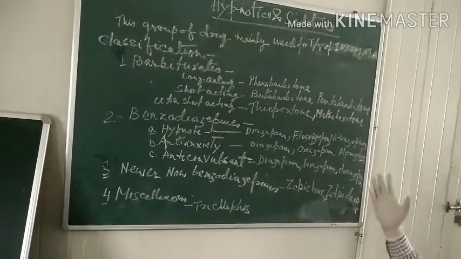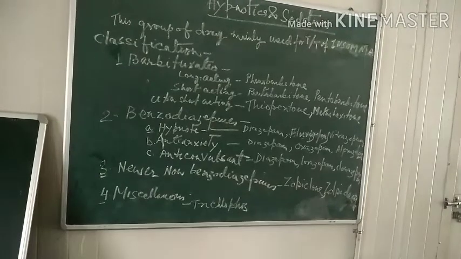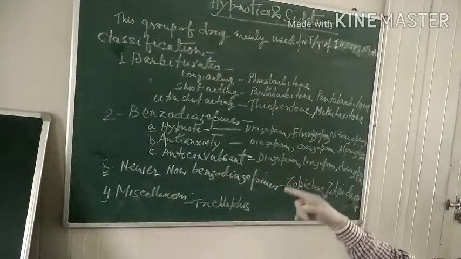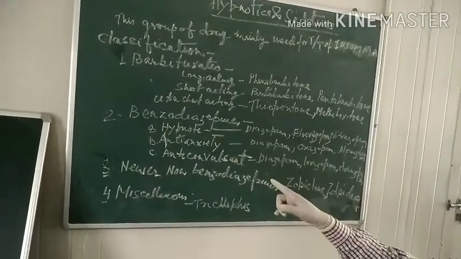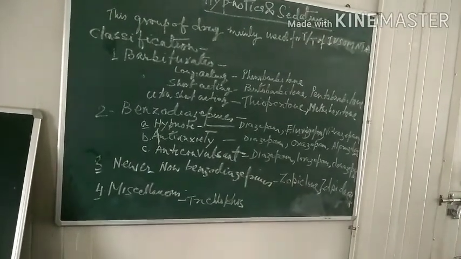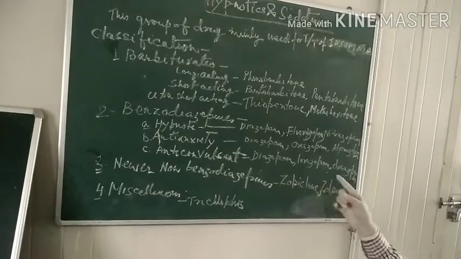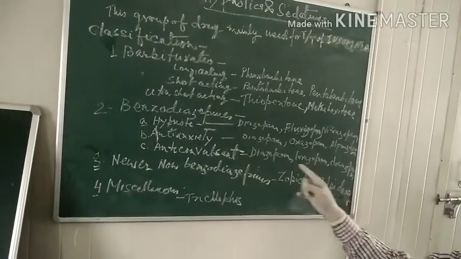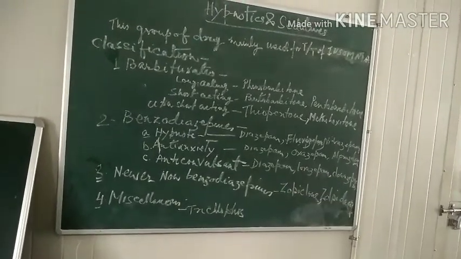There are certain number of other drugs, if you can remember it. So if you go through this, there is the anti-anxiety drug group, which I was supposed to teach you. So anti-anxiety, it is just a component of benzodiazepine.